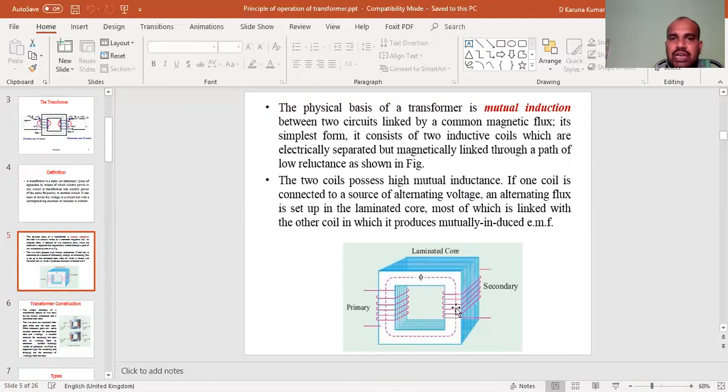If one coil is connected to the source of alternating voltage, that winding is called the primary winding. The primary winding is the winding which is connected to the alternating supply voltage. An alternating flux is set up in the laminated core, which is linked with the other coil. The other coil produces the mutually induced EMF. The coil which is connected to the load is called the secondary winding.